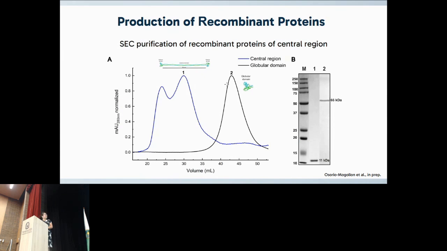The globular domain has a smaller molecular size, as we can see here, right? The molecular size of the central region is 66 kilodaltons, and just its globular domain is approximately 11 kilodaltons, which we can confirm in this SDS-PAGE. In this step, we don't know if the central region is a dimer. That is the focus of my work.